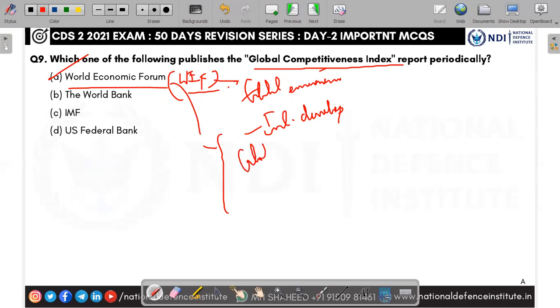Also, Global Gender Gap Index. It also releases this Global Gender Gap Index. Yes, Travel and Tourism Index, Global Environmental Performance Index, all these things. So here, answer is World Economic Forum.